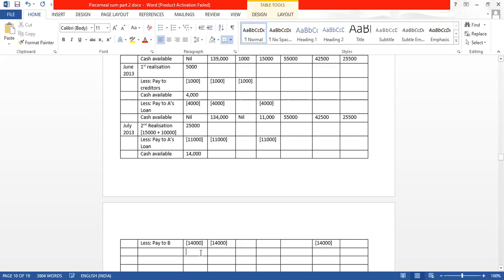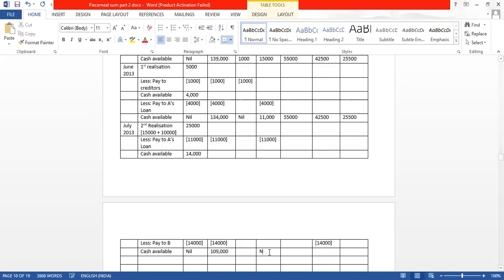Now what is the cash available? Cash available has again become nil. So now check how much claim is still remaining. 1,34,000 minus 11,000 minus 14,000. We still have to pay 1,09,000.